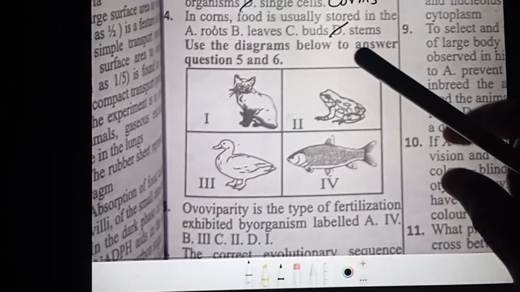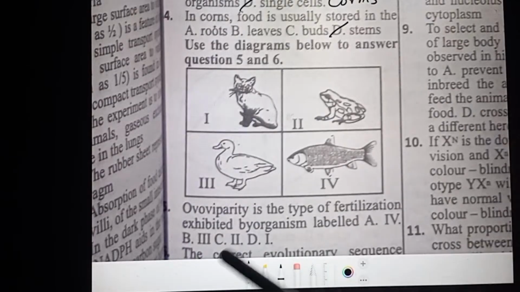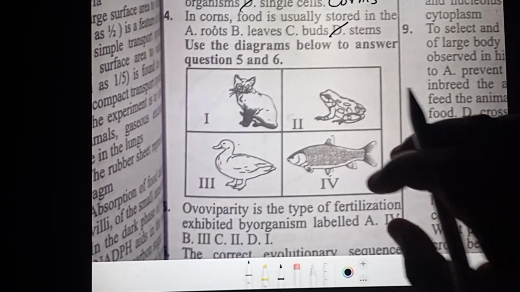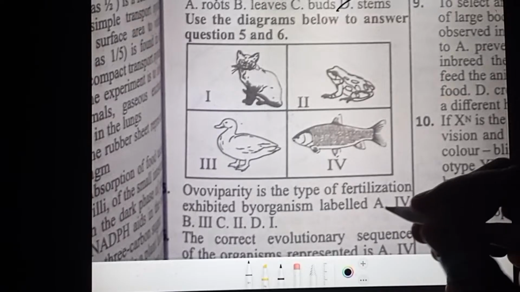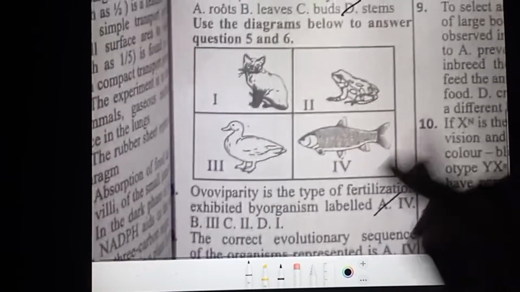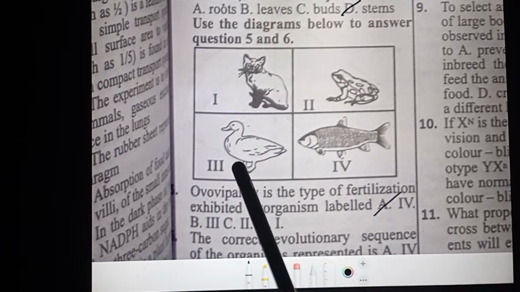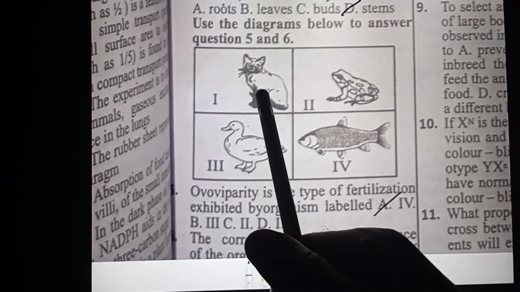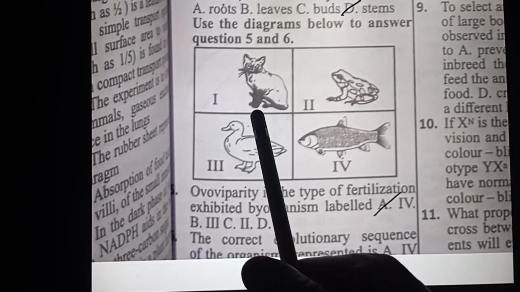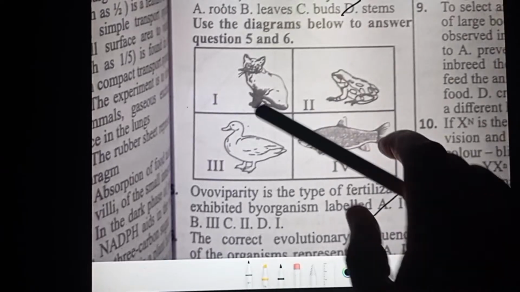So looking at the drawing, they asked us which organism expresses ovoviparity. The one that should express it should be IV, which is the Pisces, because this and this are oviparous, while this is viviparous. That is a mammal, while this is ovoviparous.